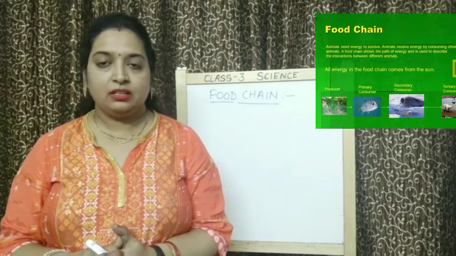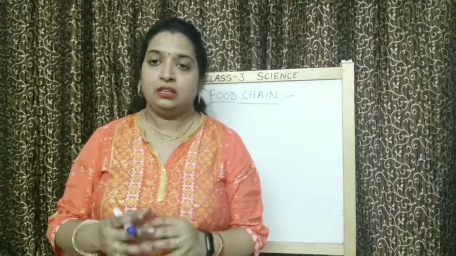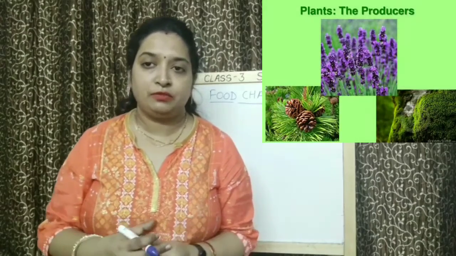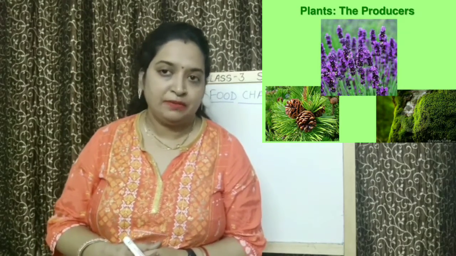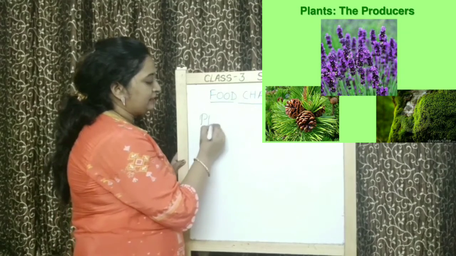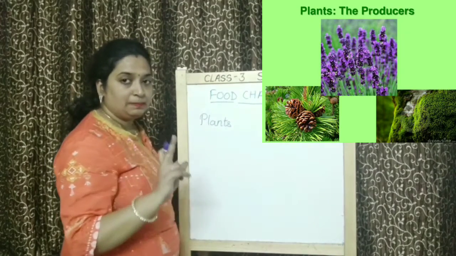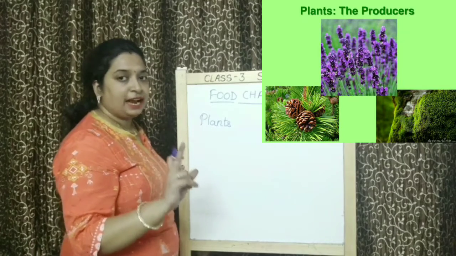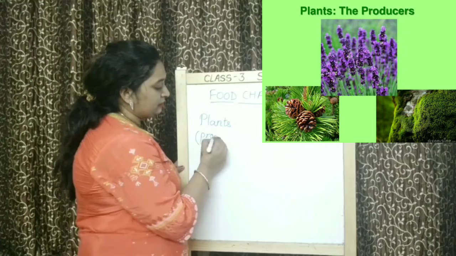Okay, children? Like you know that all the plants which are making food, this food will be eaten by few animals. And those animals are called herbivores. Right? So if I am writing here like plants. Only plants can make their own food. That's why we say that plants are producers.